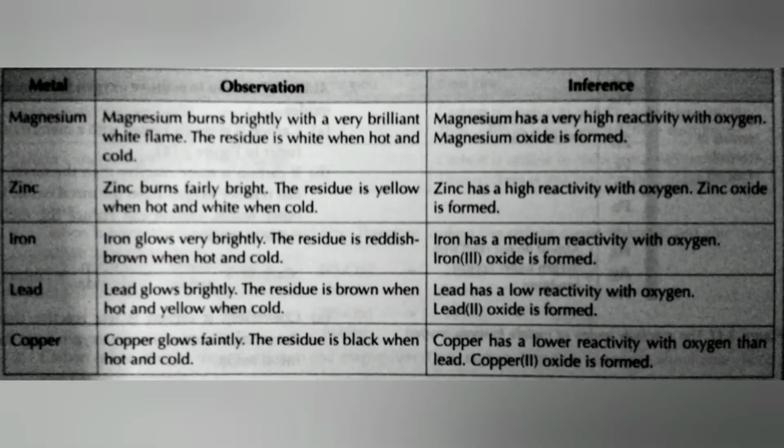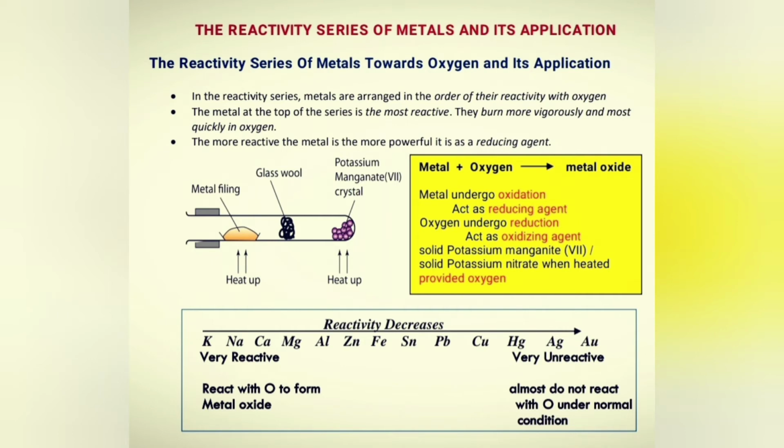The more reactive a metal is toward oxygen, the more vigorously it burns in oxygen. By observing how vigorously the metal reacts with oxygen, we can arrange the metals according to their reactivity towards oxygen. In the experiment, when solid potassium manganate(VII) is heated, it decomposes to give out oxygen.